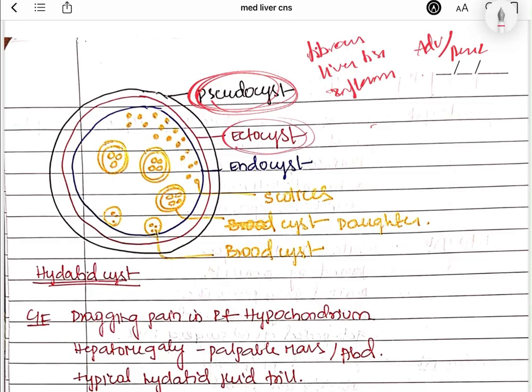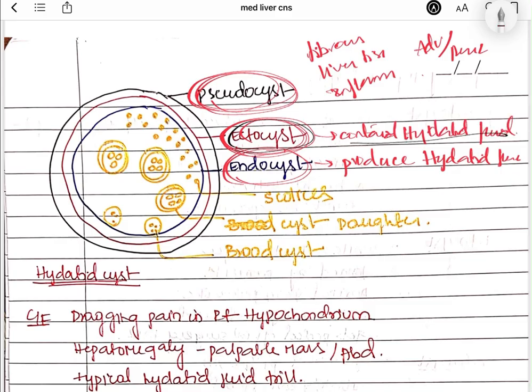Now coming to the next thing, which is the ectocyst. This ectocyst surrounds the endocyst. So what does the endocyst do? It produces hydatid fluid. The ectocyst will contain the hydatid fluid, and it is whitish in color and can be separated in the PAIR surgery. So that is about our ectocyst.